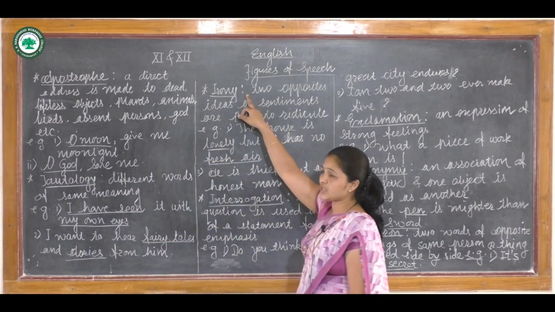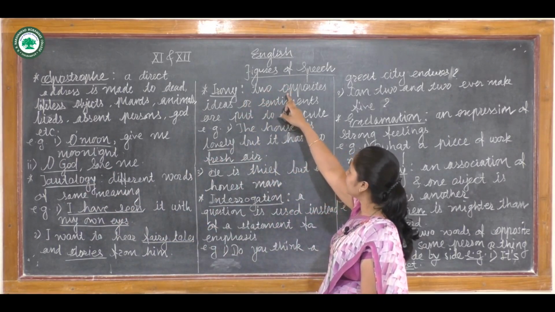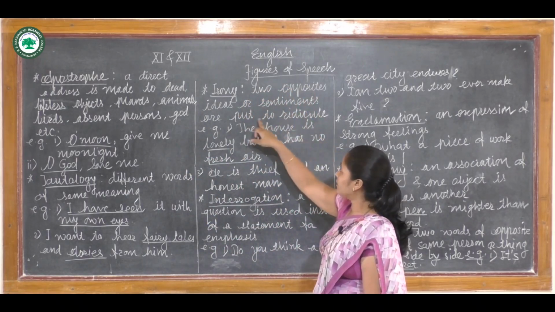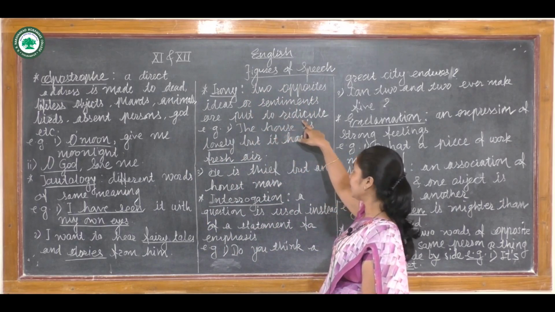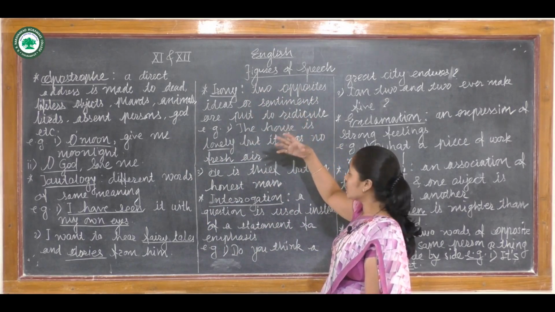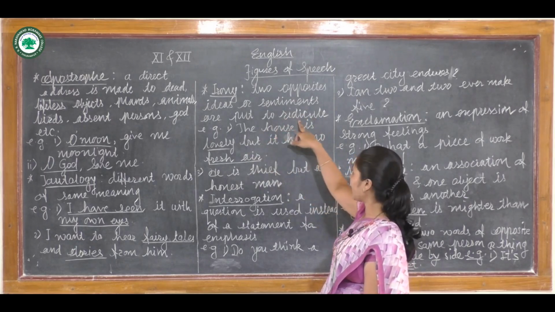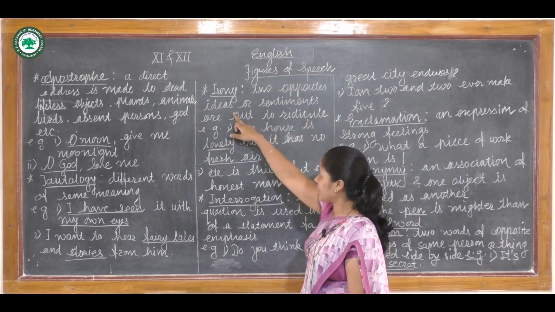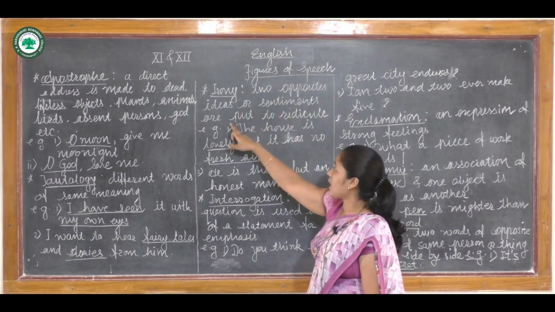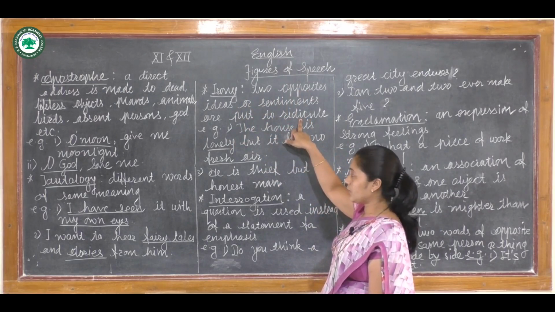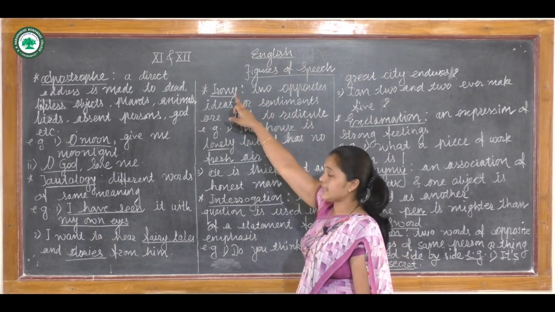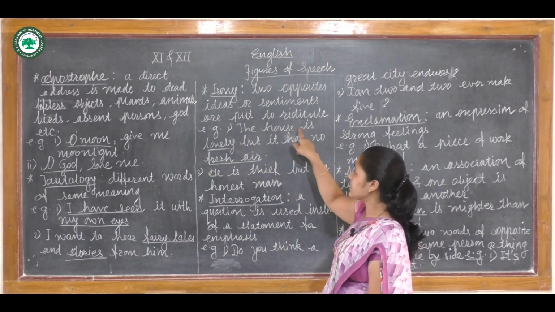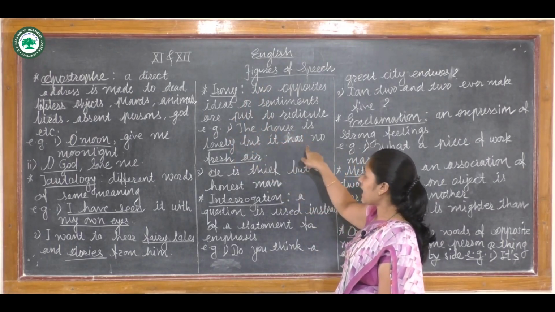Now the next figure of speech is irony. So what is irony? Two opposite ideas or sentiments are put to ridicule. That is important here. Ridicule means which is so comic, which makes us laugh. So when in a sentence two opposite ideas or sentiments are put to ridicule, then we call it irony. Take an example: "The house is lovely but it has no fresh air."